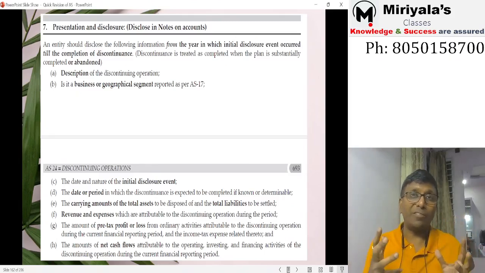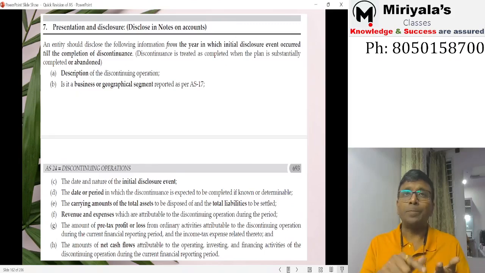Sir, what about accounting when you are disposing? When you are accounting, accounting standard 10 and accounting standard 28 will be applicable. So what is the link between this?